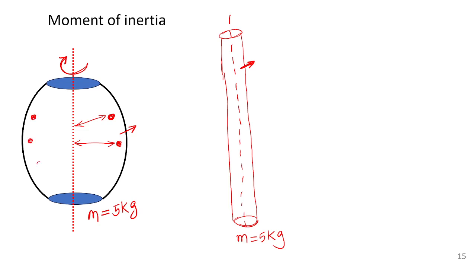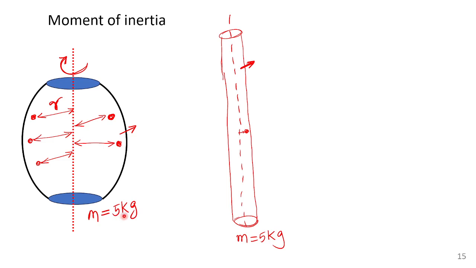Each point has a certain mass, and the distance from the axis, which we denote by the letter R, is much larger in the first case. But in the second case, each point mass is nearer to the axis of rotation. So the second one will have a much higher speed compared to the first body. The second body will rotate much faster.